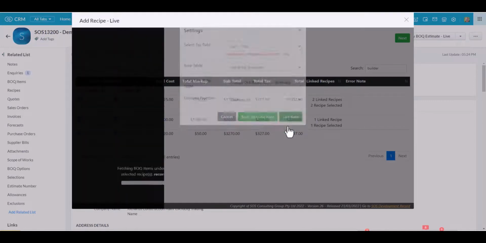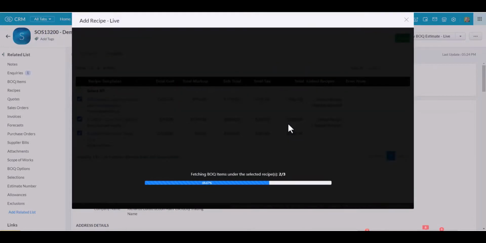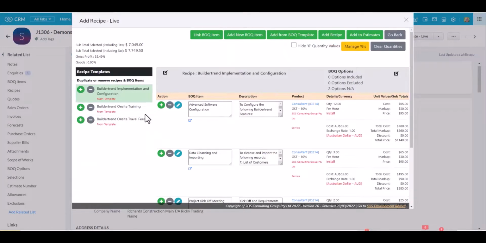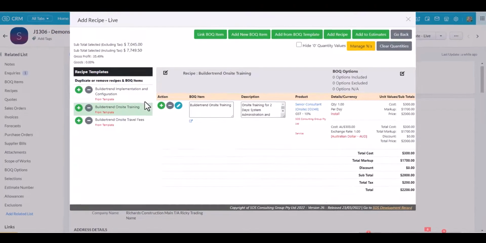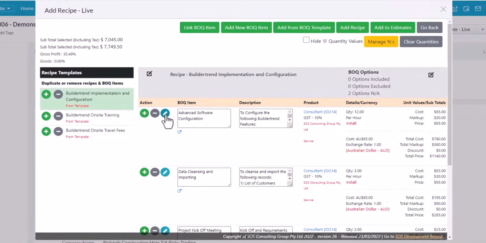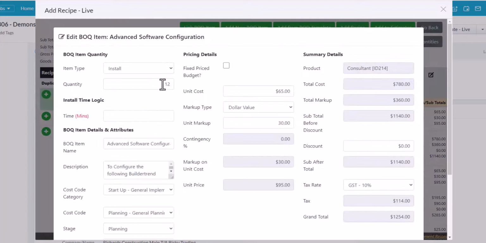My rate tables will determine what charging structure I'm using for this client. And there we go. I can now see on the left-hand side my three recipes. So in this screen, I can modify those items that we saw in the template recipe. So if I click on this edit icon, I can change the quantities.